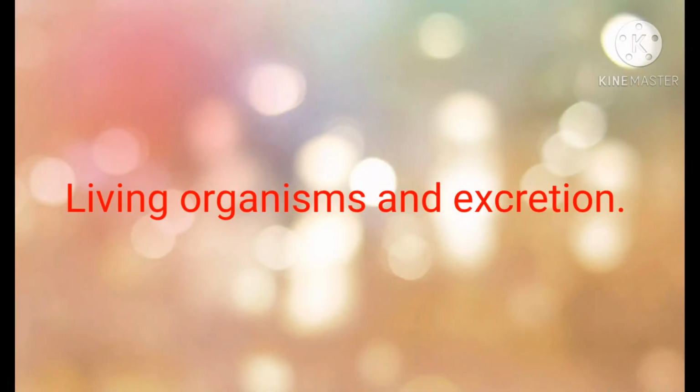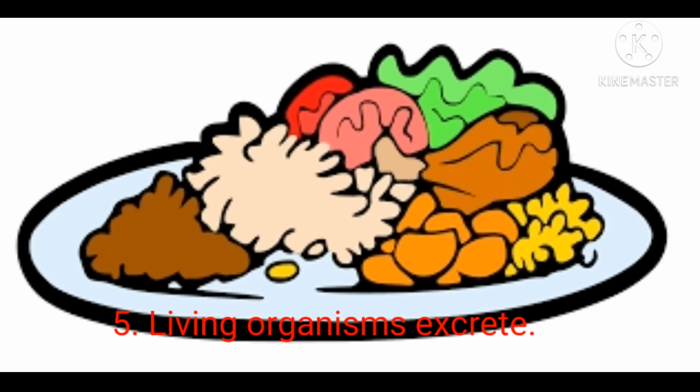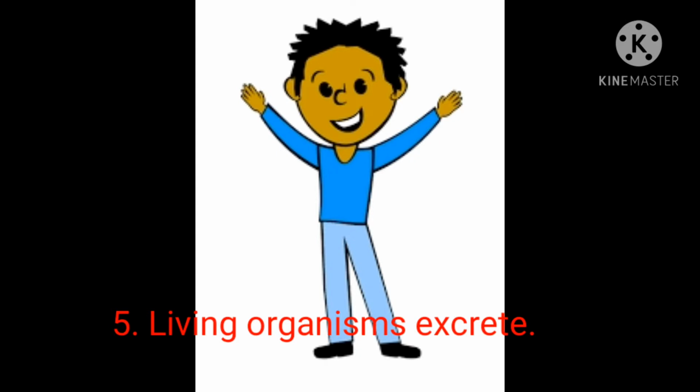Living organisms and excretion. All living organisms need food. Not all the food that is eaten is completely used. Only a part of it is utilized by the body. Then what happens to the rest? This has to be removed from the body as waste. Our body produces some waste in other life processes also. The process of getting rid of waste by organisms is known as excretion.